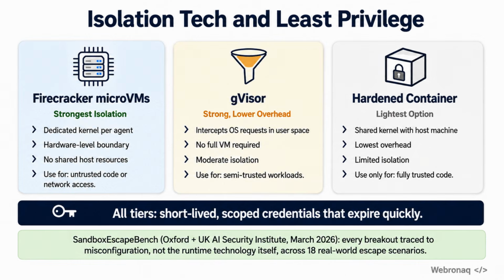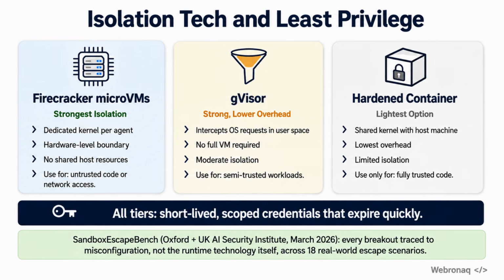Now let us talk about the walls themselves. In 2026, three main isolation technologies protect AI agents. The strongest is Firecracker microVMs. A microVM gives each agent its own private kernel, basically its own operating system core, with nothing shared from the host machine. Use this whenever an agent runs untrusted code or reaches a network.